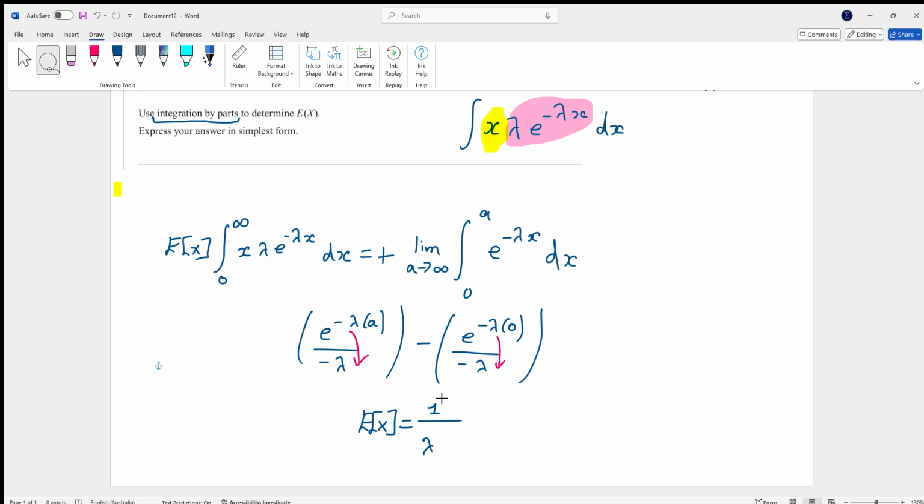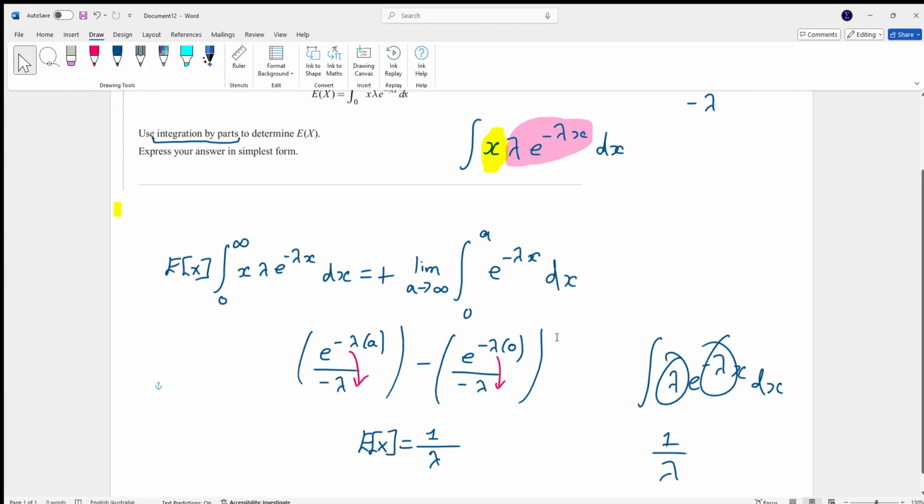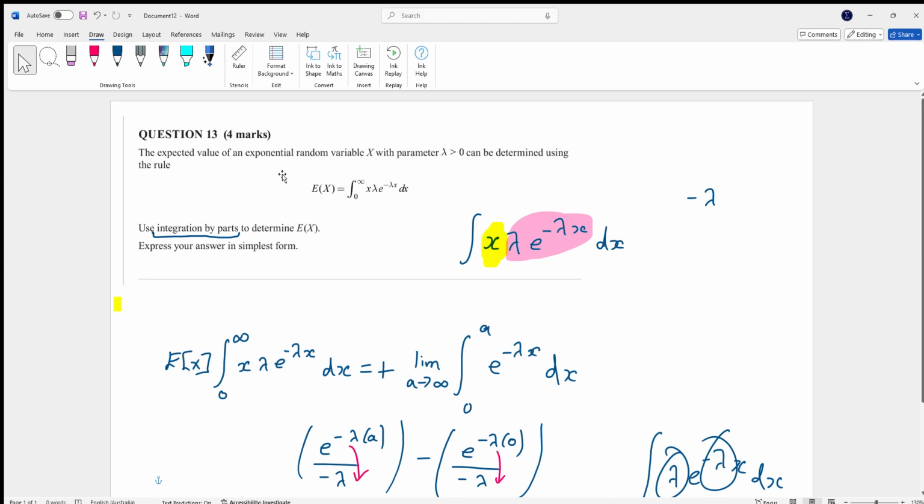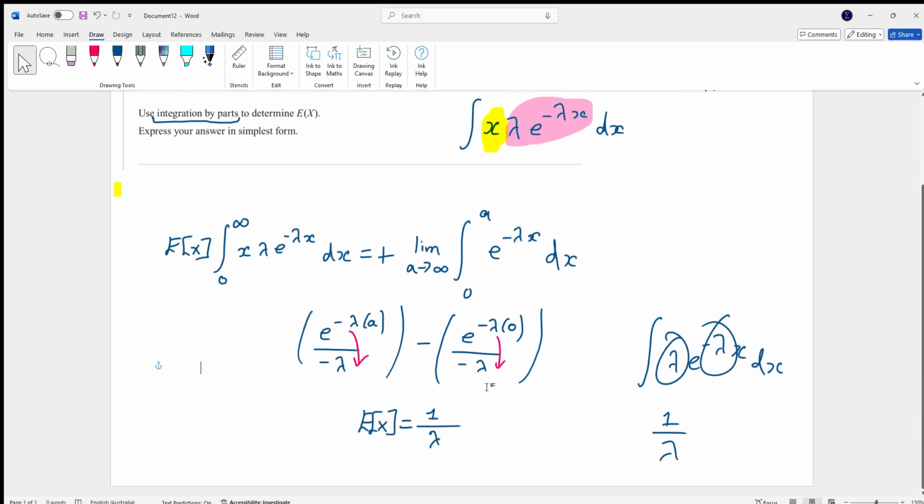Now in Specialist, you should have actually seen this guy before. You've probably never had to do this activity. However, you've definitely seen this formula before if it's an exponential curve that looks like this. You should know the expected value is 1 over the lambda value, which is this term here. If you don't, you need to review that a bit more. It's a special type of probability density function. Anyways, a lot of working for 4 marks. Is it a hard question? Yeah, absolutely. Will you get something like this year? Who knows, maybe.